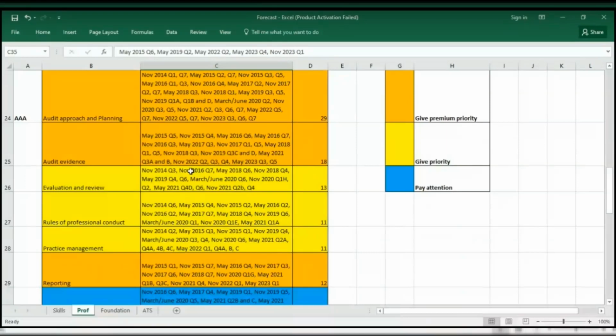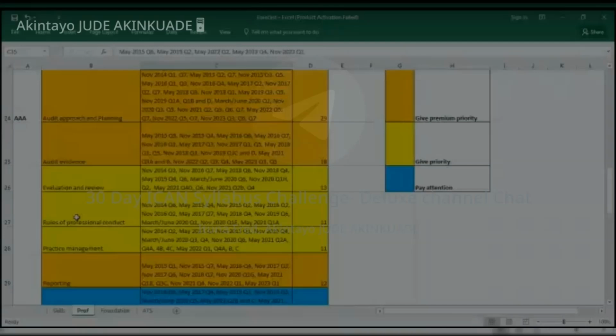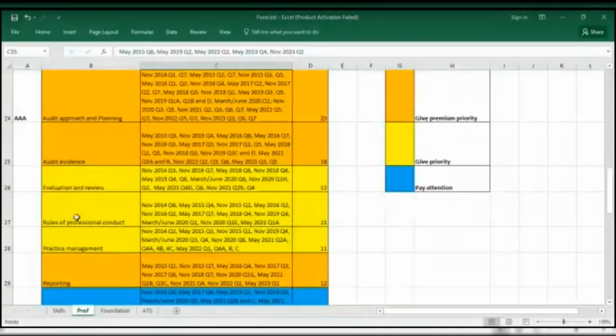Next to it is your rules of professional conduct. Now, this was also last examined in May 2021. So don't joke with this, so that you're not taken by surprise. ICAN would most likely set these topics for your 2024 examination, especially your May 2024 diet examination. So please pay attention to rules of professional conduct. Next to it is practice management.